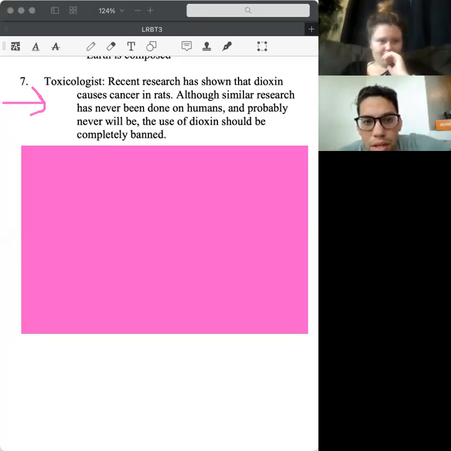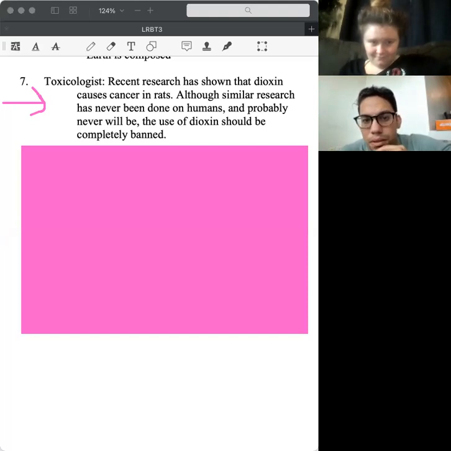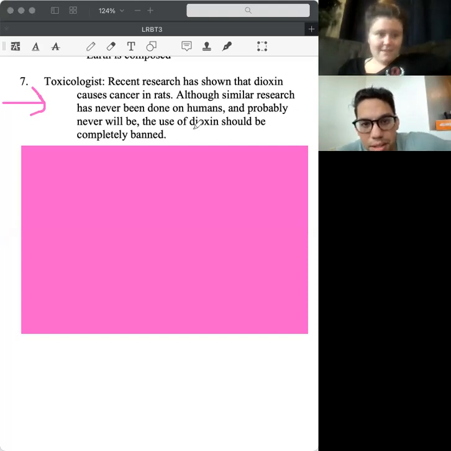Okay, so recent research has shown that Dioxin causes cancer in rats. Although similar research has never been done on humans and probably never will be, the use of Dioxin should be completely banned. Excellent. So what is our conclusion here? That the use of Dioxin should be completely banned.